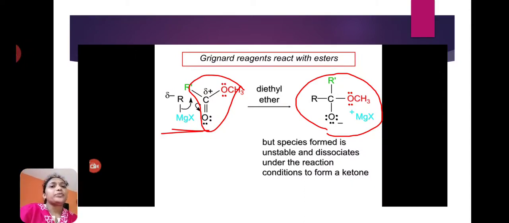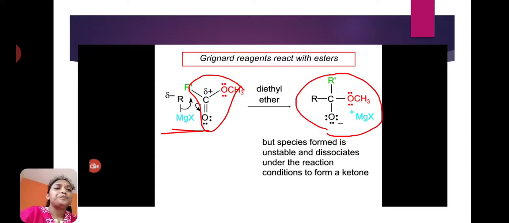Next, Grignard reagents react with esters. Grignard reagent, here RMgX is the Grignard reagent, reacts with ester RC double bond O OCH3, COOCH3. This is the ester group. Grignard reagent reacts with ester in presence of diethyl ether.